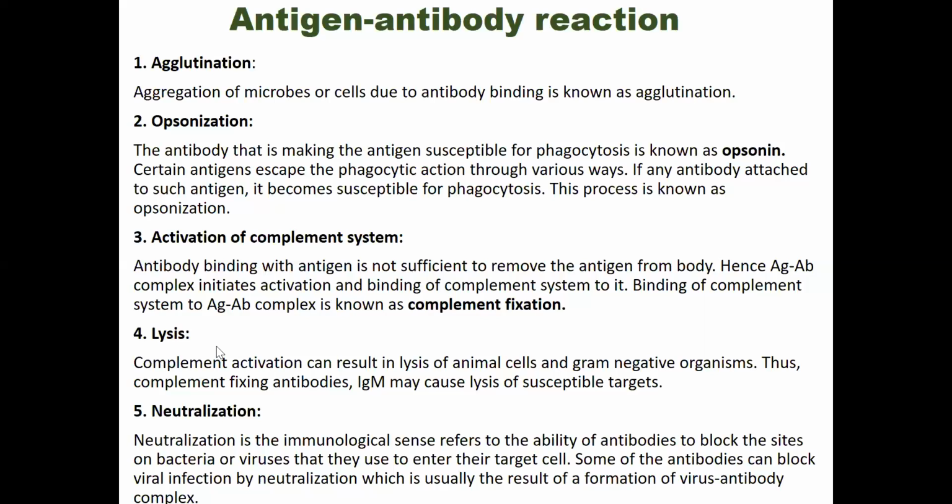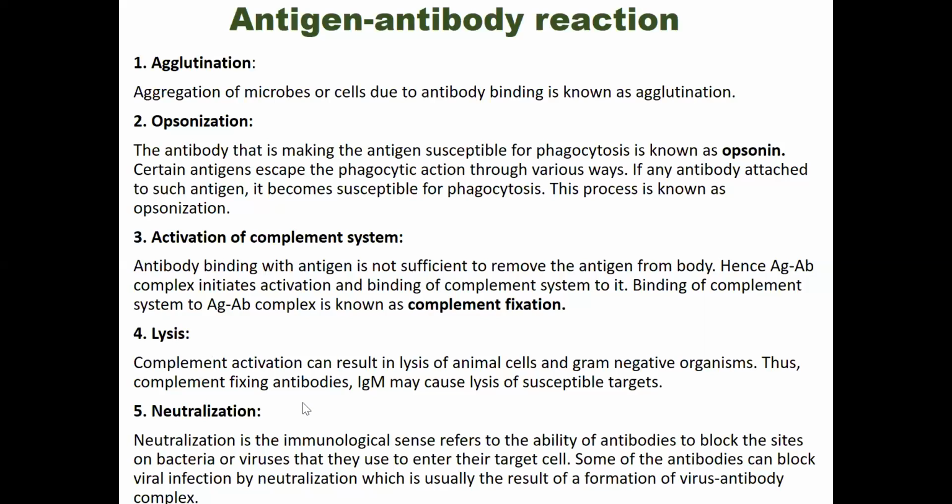And another type of antigen antibody reaction is lysis. The complement activation can result in lysis of animal cells and gram-negative organisms. Thus, complement fixing antibodies, immunoglobulin M, may cause this type of lysis of susceptible targets. Okay, lysis means destruction, breakdown.